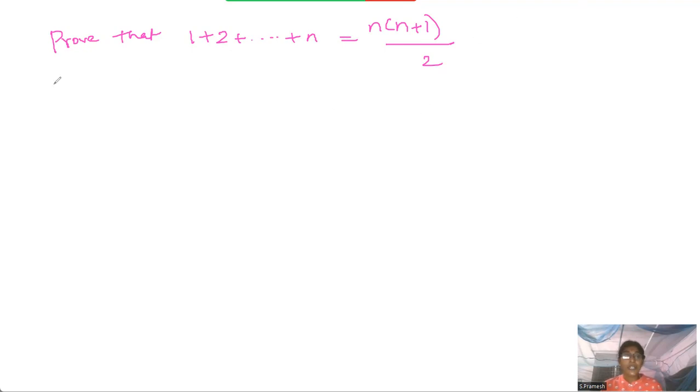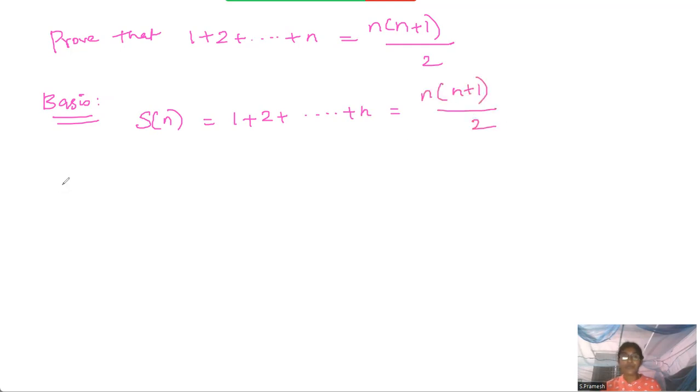So, first I'll start from the basis. Before that, you have to write the statement also. So, S of n is equal to the given statement. Whatever problem you are having, you have to take that. So, the statement is 1 plus 2 plus up to n is equal to n into n plus 1 by 2.